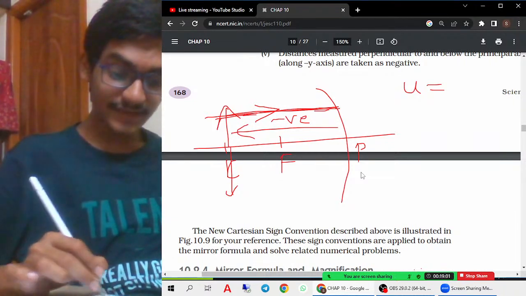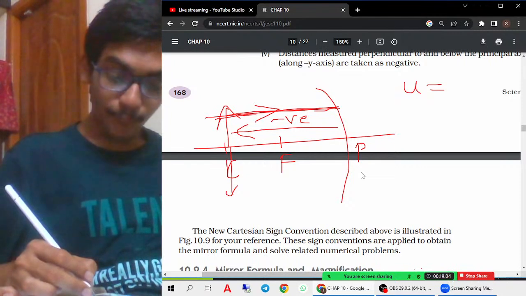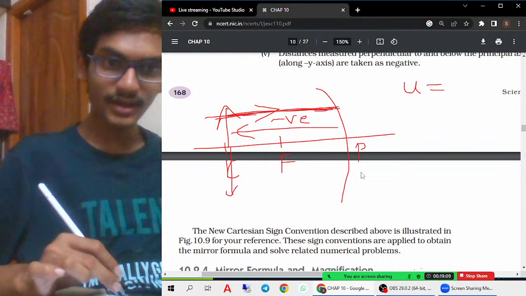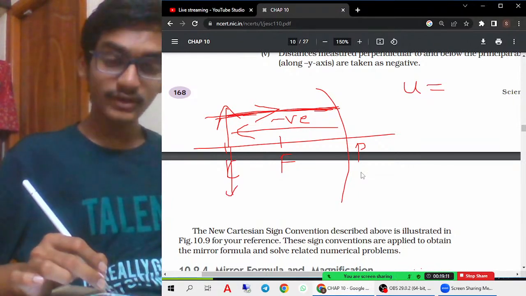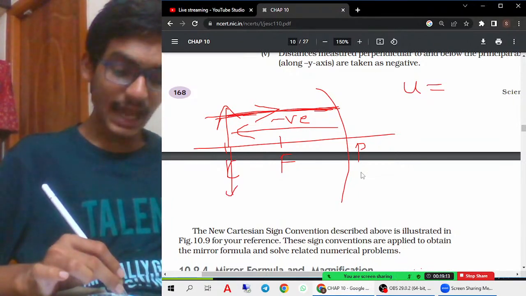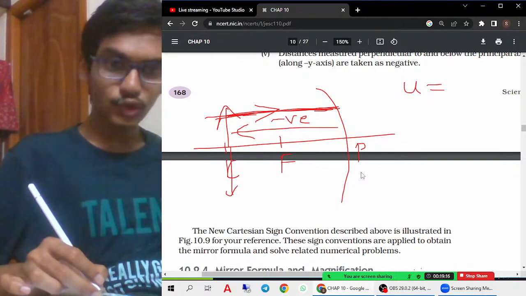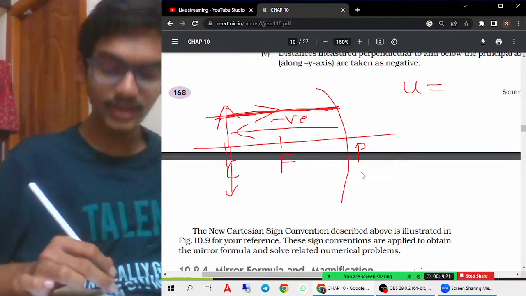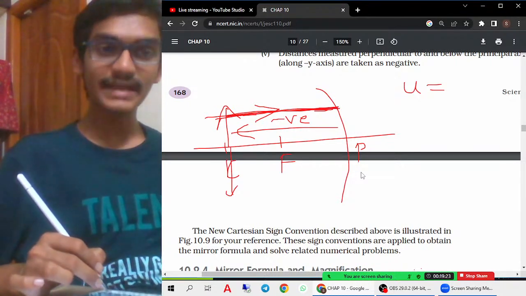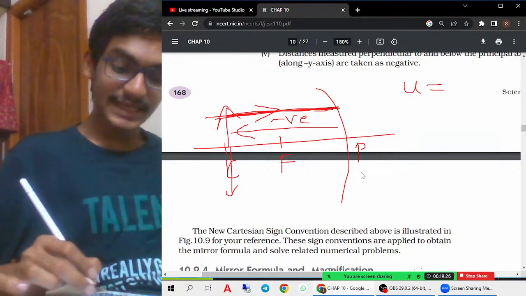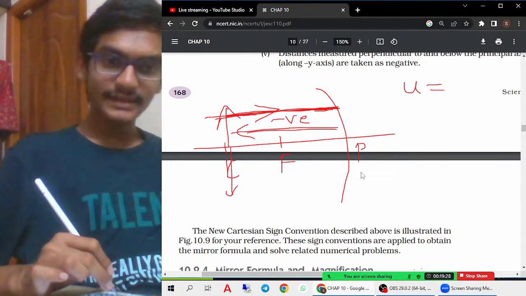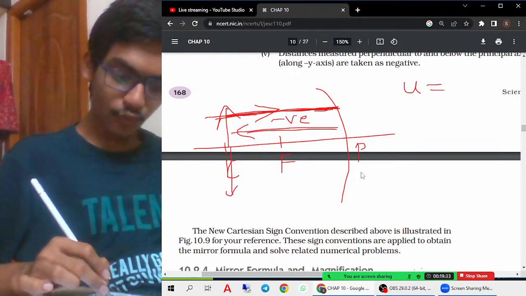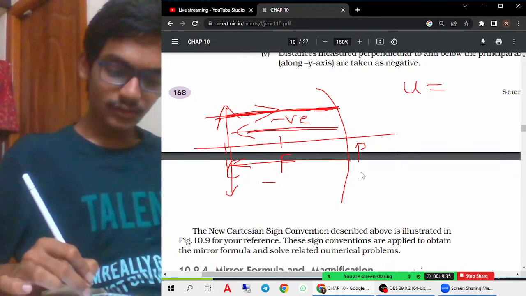For measuring, we are taking it from the pole, and the light rays are always moving towards the mirror. But for measuring the distance, we are taking from the pole to the center of curvature, or where the object is formed. In that case it is always negative, and the image is also formed at the center of curvature. So from the pole to the center of curvature, that is also negative.